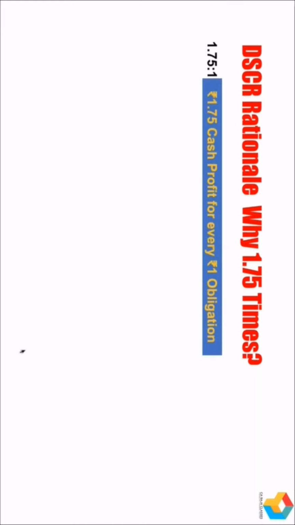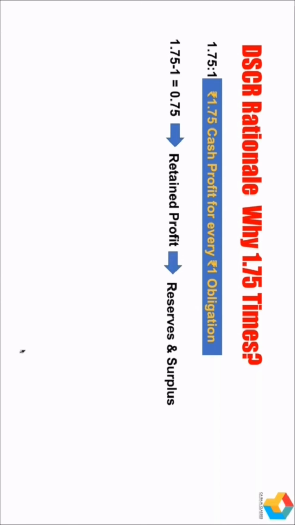Look at this. If DSCR is 1.75 to 1, it means for every 1 rupee obligation there is a cash profit of 1 rupee 75 paise. So from 1 rupee 75 paise, 1 rupee can be paid, and what is left with the business is this 75 paise. This 75 paise is the profit after tax, after dividend, after paying interest, and after paying principal also. So it basically goes as retained profit, and this retained profit will go to a head called reserves and surplus in the balance sheet under the head equity.